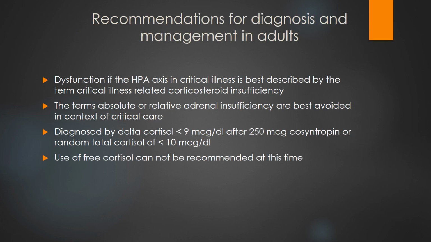Dysfunction of the HPA axis in critical illness is best described by the term critical illness related corticosteroid insufficiency. The terms absolute or relative adrenal insufficiency are best avoided in the critical care context. Diagnosis is by delta cortisol less than 9 mcg per dL after 250 mcg cosyntropin, or random total cortisol of less than 10 mcg per dL. The use of free cortisol cannot be recommended at this time.